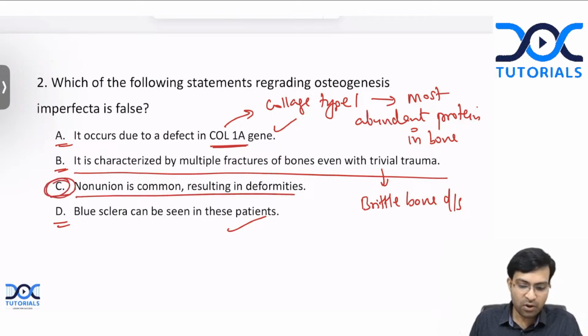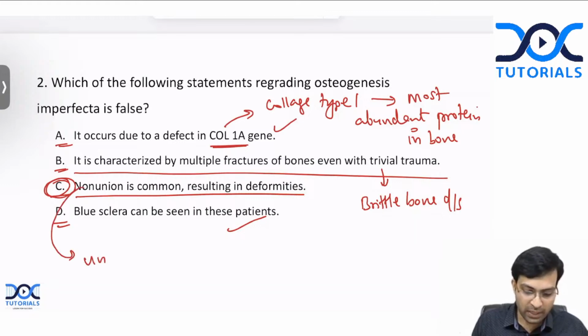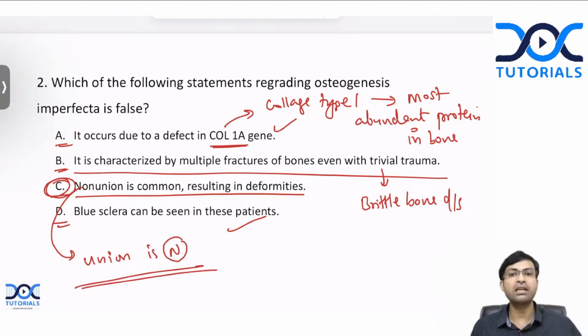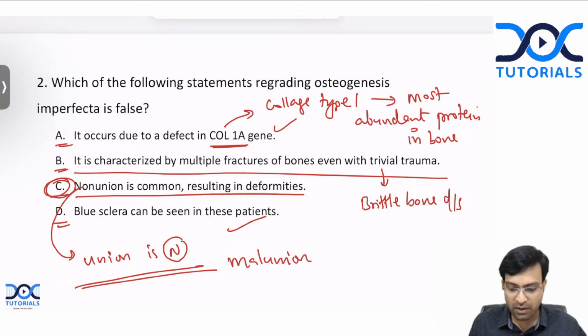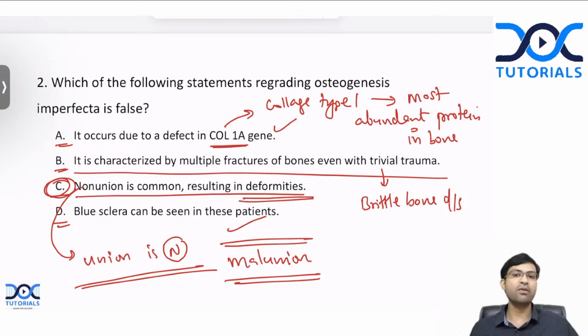Non-union is not common in osteogenesis imperfecta. In fact, union is normal. Union or bone fracture union is absolutely normal. The bone is weak, but even if it breaks, it will unite very well, but it will undergo malunion. It is not non-union, but malunion that causes the deformities. So option C is the correct answer. Very good, correct, very good. Anuj, you are also absolutely correct. This is the right answer.